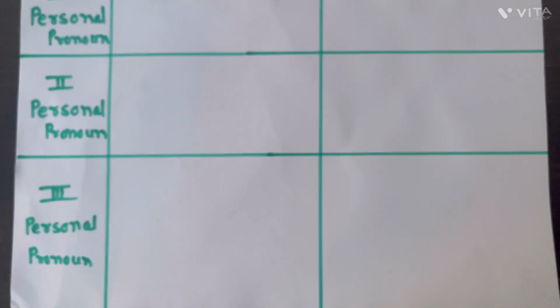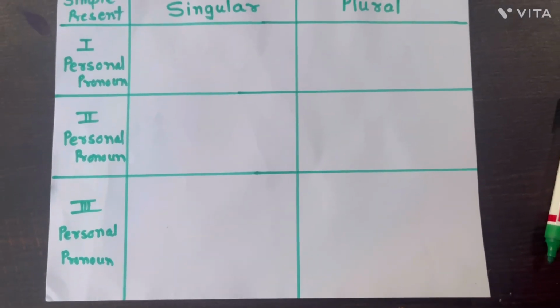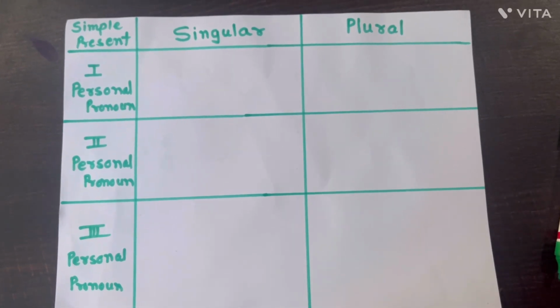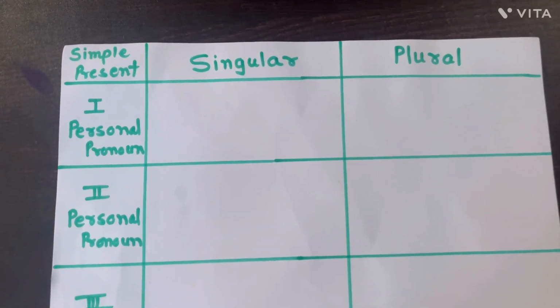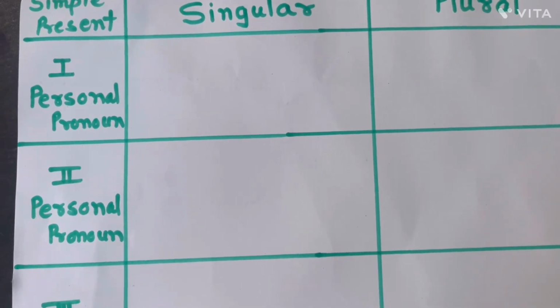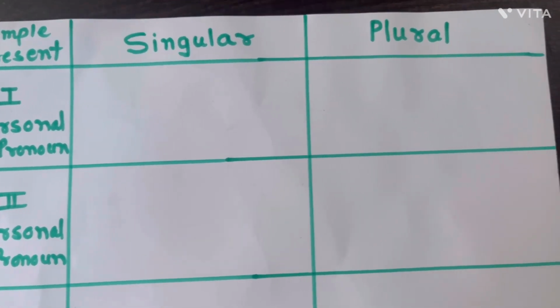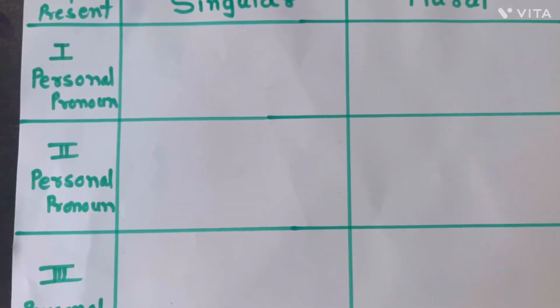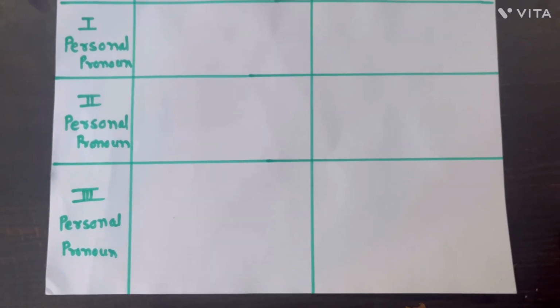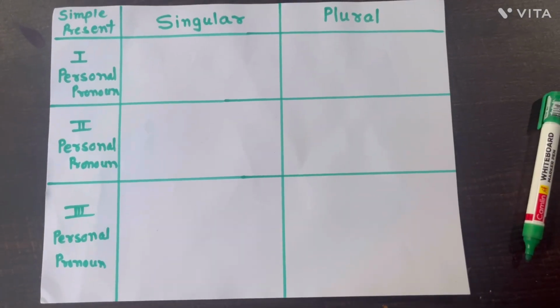Okay, once again pay your attention properly. I have made here 3 columns for singular and 3 for plural. Here please pay your attention. We are going to write and learn 3 sentences in singular and 3 in plural, in first personal pronoun, second personal pronoun and third personal pronoun. Okay, so please pay your attention.